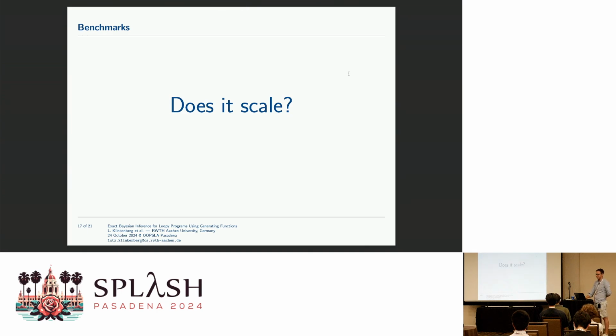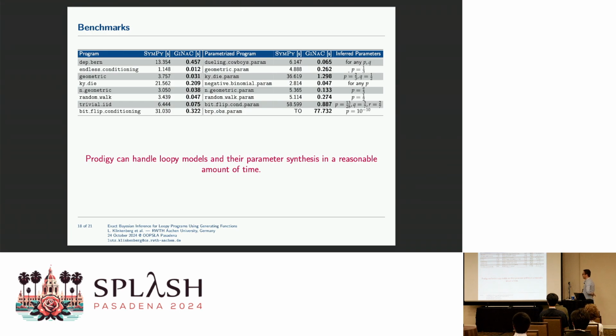Okay, does it scale? So we have an implementation which does all these kind of things, and the answer for this is maybe. So first, let me say that this is the first approach that is able to do this exact Bayesian inference for loopy programs. There are other ones which do not consider loops, and it works fine for them. For example, we will come to this, but this is the first one which can also handle loops, right? And here's a table which picks some benchmarks for our program, which is about programs which contain loops, so we cannot really compare it against some other technique.